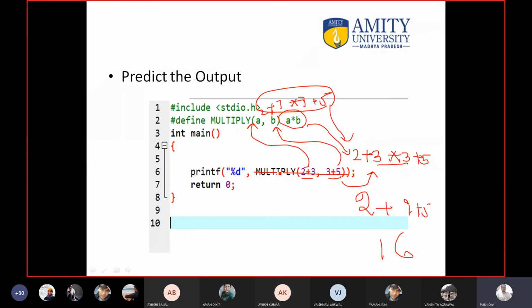Okay. Sir, I thought the answer would be 17. 16. 9 plus 2 is 11. 11 plus 5 is 16. Okay. You can check the code. You can write the code inside the compiler. You will get the same answer.